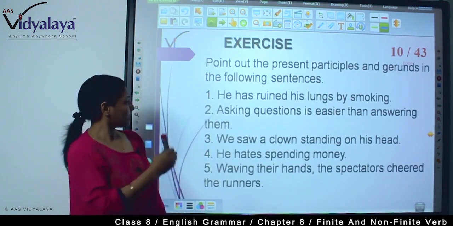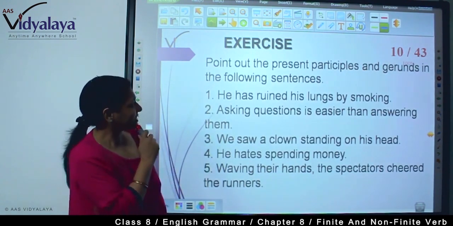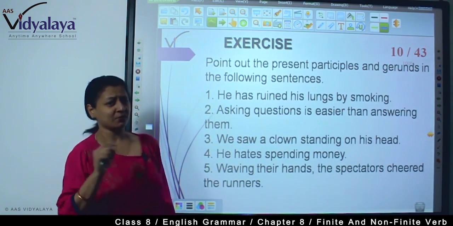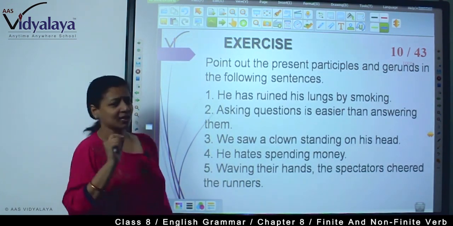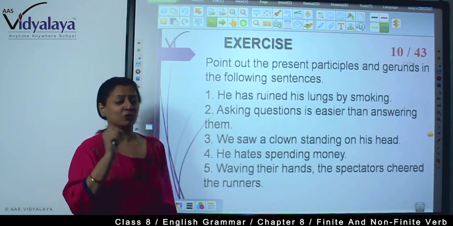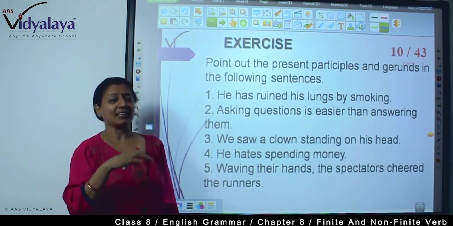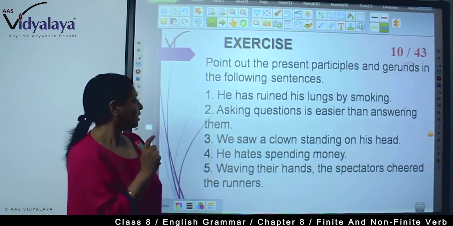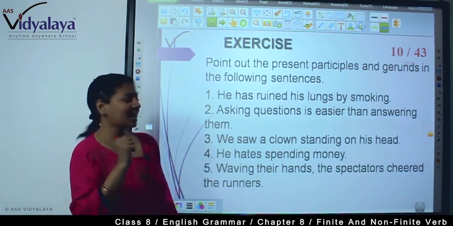So students, there are some exercises here where you need to find which are the present participles and which are the gerunds. As you know, a gerund we use as a noun, and a present participle we use as a modifier, that is like an adjective, and in a progressive way. So you have to understand how.